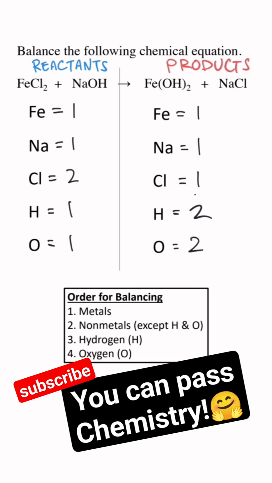Now let's start balancing by changing the coefficients. Go in order from top of our list to bottom and everything should balance out. The metals are already balanced, so we'll balance chloride. There's 2 on this side, but only 1 on the other side, so I'll change this coefficient here to 2. The 2 multiplies the formula by 2, so now there's 2 chloride and 2 sodium.